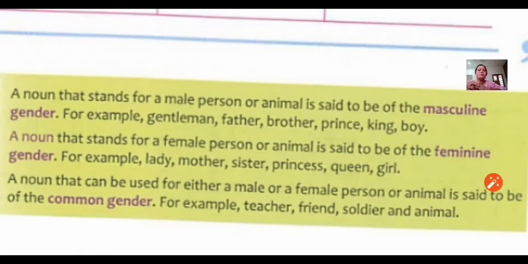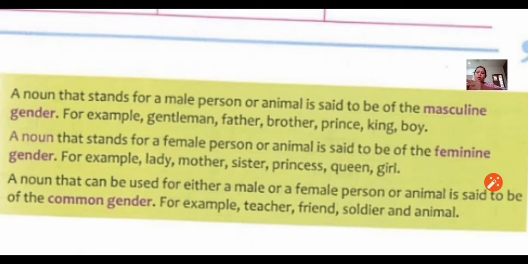Okay, the next one is feminine gender. In Hindi we say स्त्रीलिंग. A noun that stands for a female person or animal is said to be of the feminine gender. A noun by which we can identify that this is a female person or a female animal is said to be of the feminine gender. For example, lady, mother, sister, princess, queen, girl, etc.